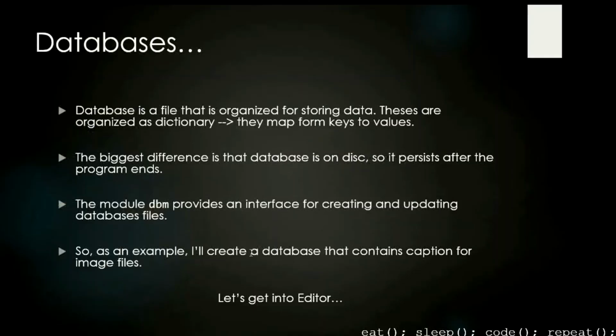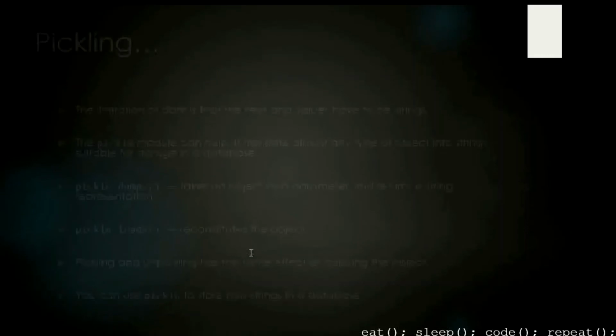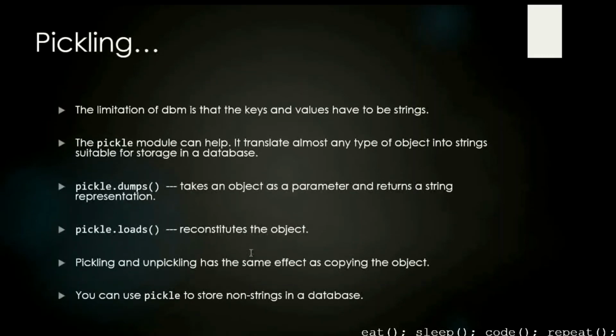Now let's talk about another thing, that is pickling. Okay, see, dbm has a disadvantage. A database has a limitation, that it can store just keys and values, and those keys and values can only be strings.